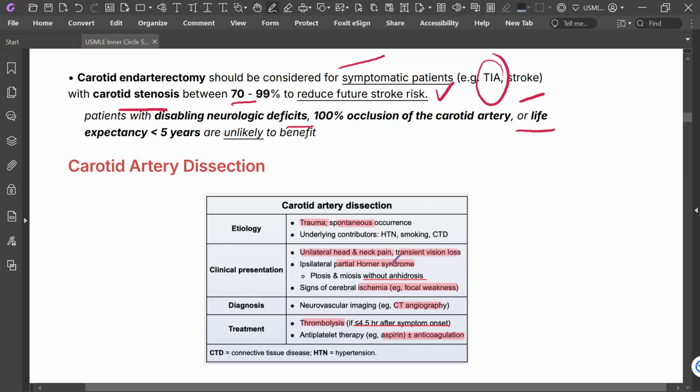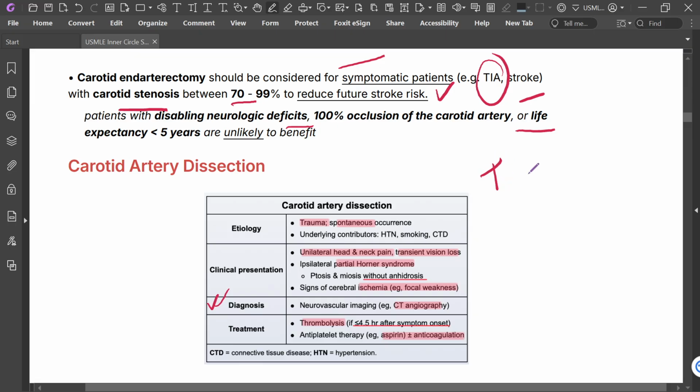There are signs of cerebral ischemia, like focal weakness. Diagnosis: neurovascular imaging, CT angiography can be done. Treatment is thrombolysis if it is less than 4.5 hours after symptom onset, and antiplatelet therapy, aspirin, with or without anticoagulation. This is all about carotid artery dissection.